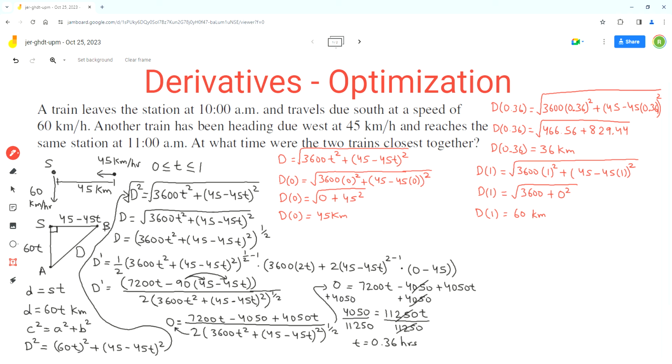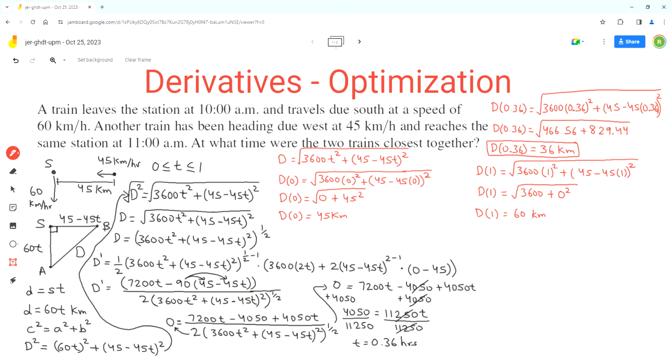Now, as per these results, the trains were closest to each other at 0.36 hours from 10 a.m., because at that time the distance between them was 36 kilometers, which is the closest distance. Now we have to find at what time.